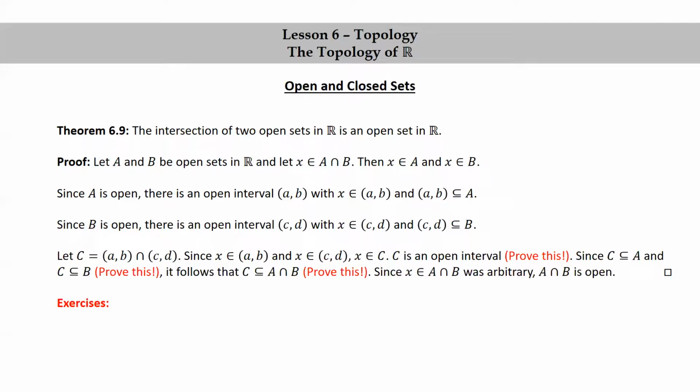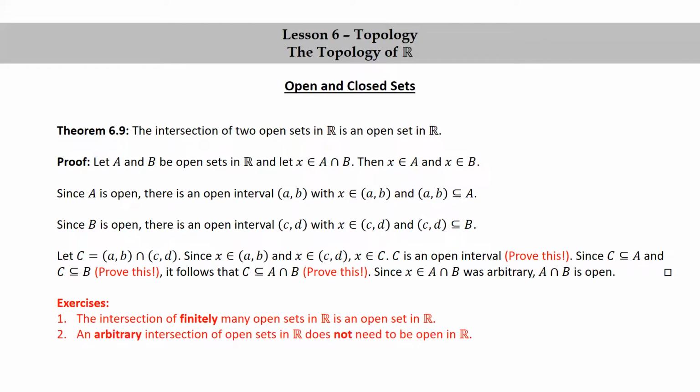Here are a couple of exercises that will help you solidify the ideas from this section. One, the intersection of not only two open sets is open, but the intersection of finitely many open sets in R is an open set in R. And two, an arbitrary intersection of open sets in R does not need to be open in R. These are two things that you should try to show are true.